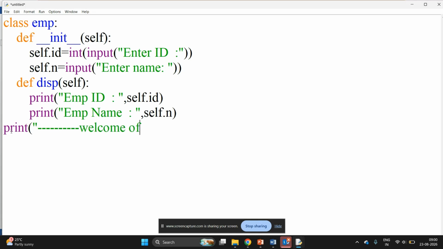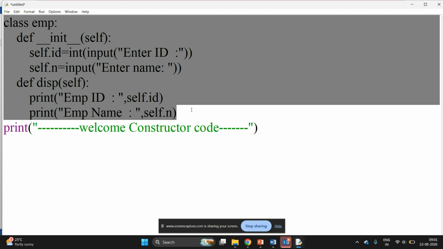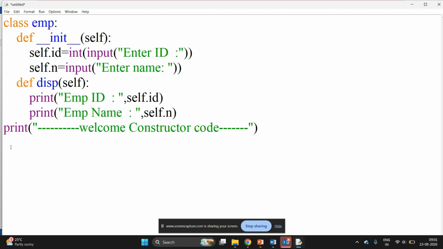Welcome constructor code. Okay, this should be my first line of the code. And now this class will not run by its own because it is not executable. I need to create an object of the class, which should be at the indentation below the class. So e is equal to emp class. I have created the object.